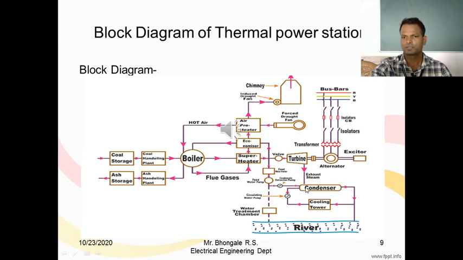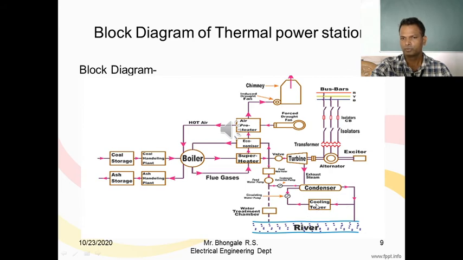In the surface condenser, the exhausted steam is passed over the surface of cooling tubes. Inside the cooling tube there is cold water, and this cold water is provided with the help of the cooling tower. So in the condenser, continuous circulation of cool water takes place, and that water is cooled with the help of the cooling tower.